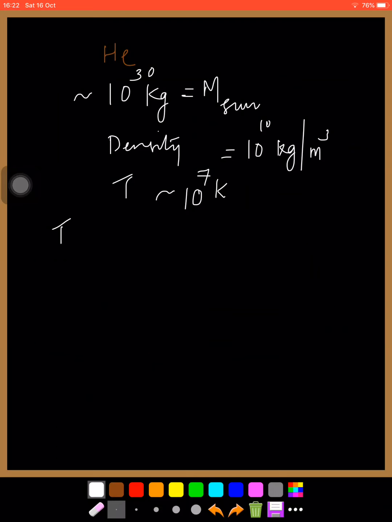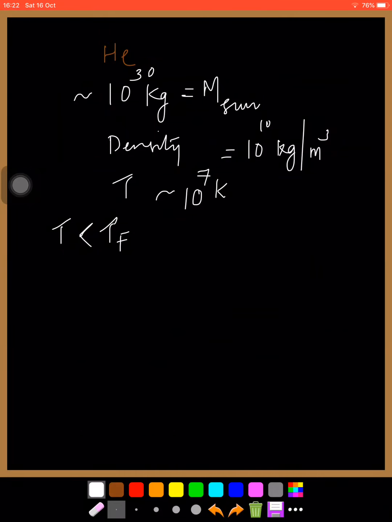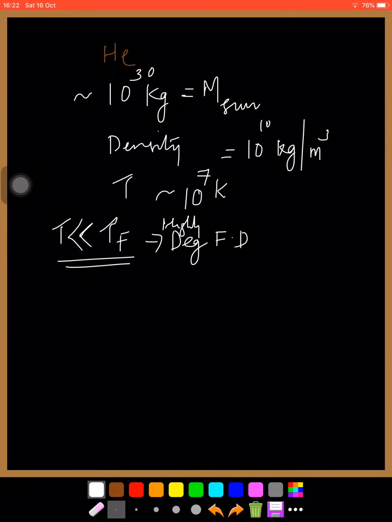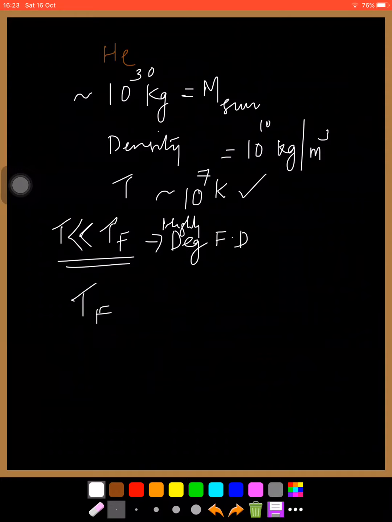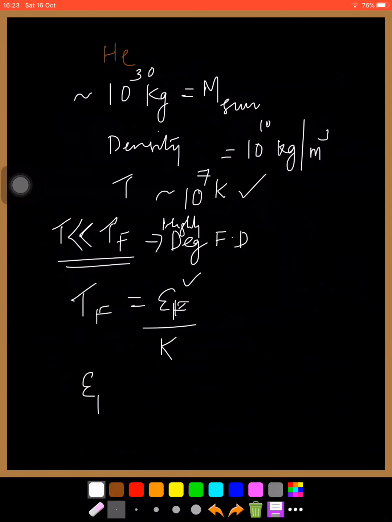The temperature should be less than the Fermi temperature TF. That is the condition for a degenerate Fermi-Dirac gas, particularly a highly degenerate Fermi-Dirac gas. The temperature should be very much less than the Fermi temperature. So this is the temperature of the white dwarf star. Then we need to know whether it is very much lower than the Fermi temperature. To calculate TF, the equation is EF, the Fermi energy, divided by K. So we need this Fermi energy.